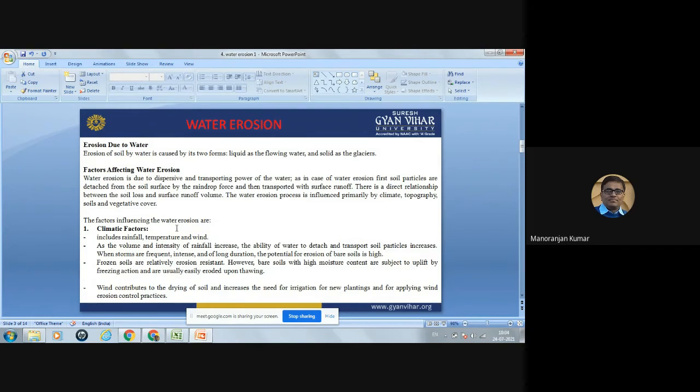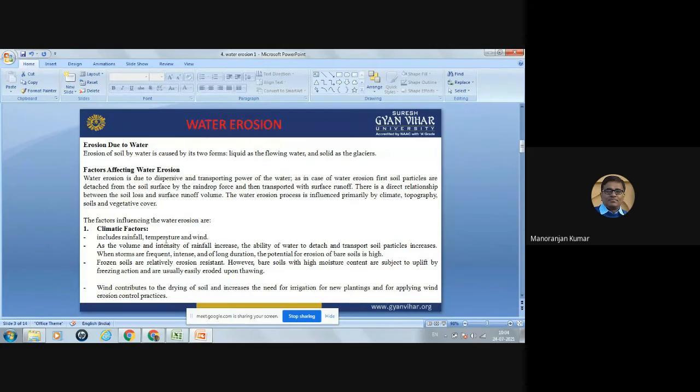Bare soil means soil which has no vegetation on it. So if the intensity or volume of rainfall is more, then soil erosion will be more on the bare soil.